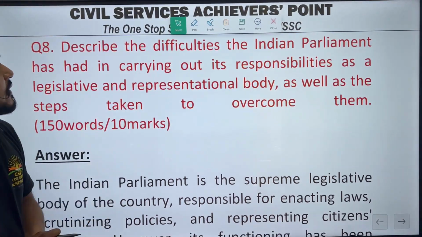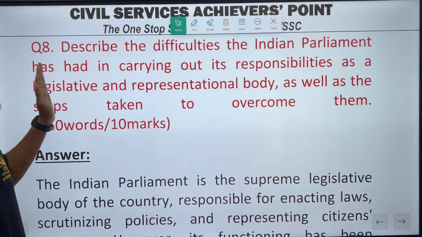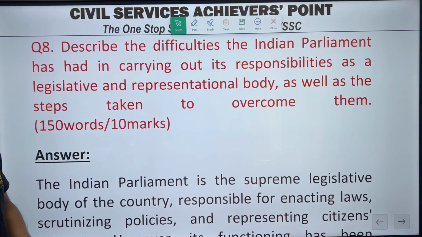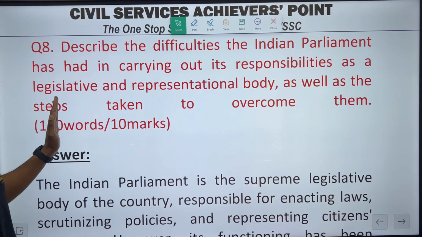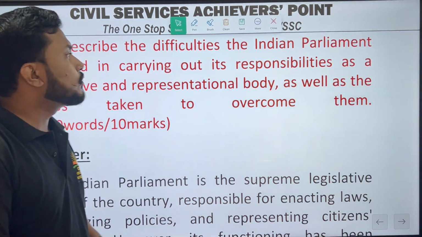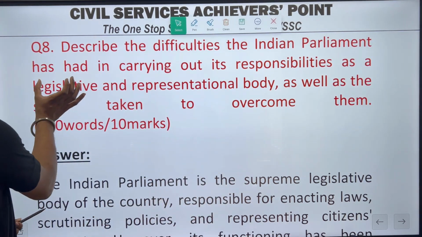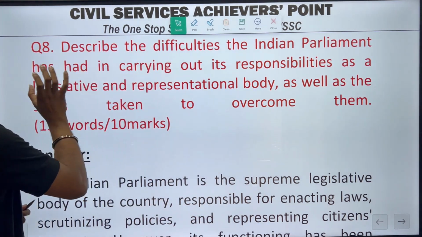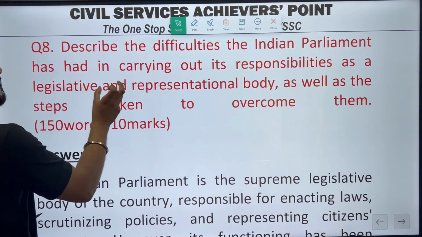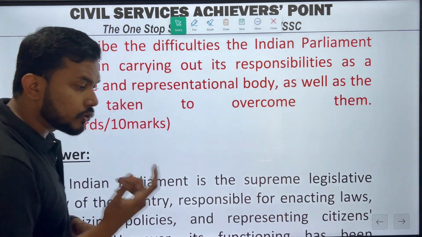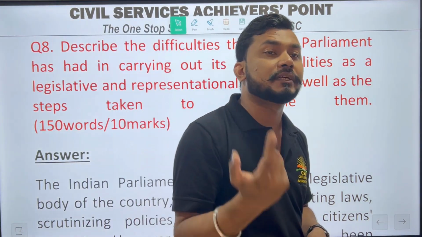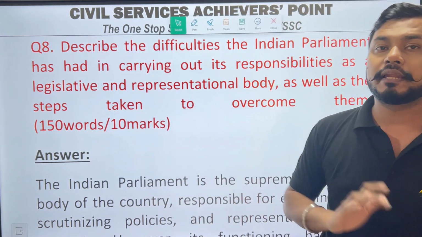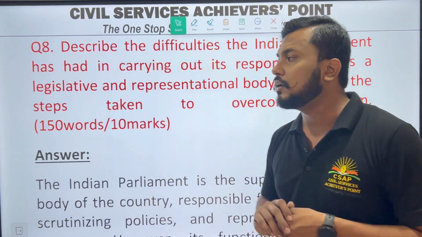Next, despite the difficulties the Indian Parliament has had in carrying out its responsibilities as a legislative and representational body, what are the steps taken to overcome them? This is about the Indian Parliament and its responsibilities as a legislative and representational body, because we also know it to be the House of Representatives. That is mainly the Indian Parliament, that is the Lok Sabha.